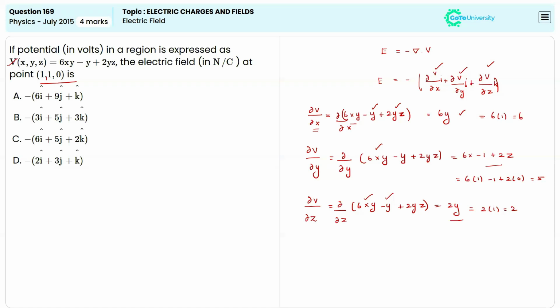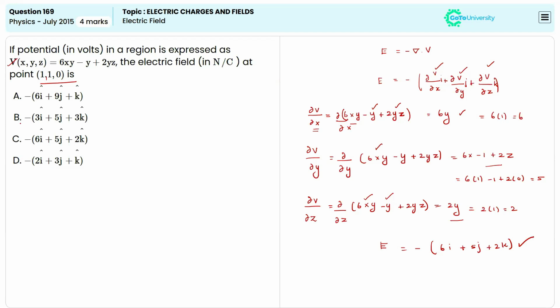So the electric field is equal to negative 6i plus 5j plus 2k. This is the value of the electric field in vector form.